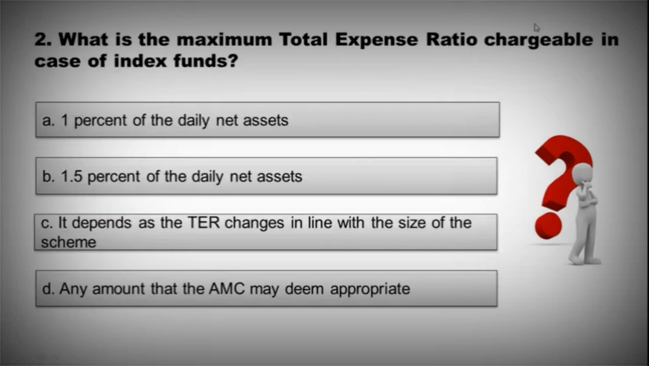Question 2. What is the maximum total expense ratio chargeable in case of an index fund? Option A, 1% of the daily net asset. Option B, 1.5% of daily net asset. Option C, it depends, as the TER changes in line with the size of the scheme. Option D, any amount that the AMC may appropriate. So the correct option is option A, 1% of the daily net asset.